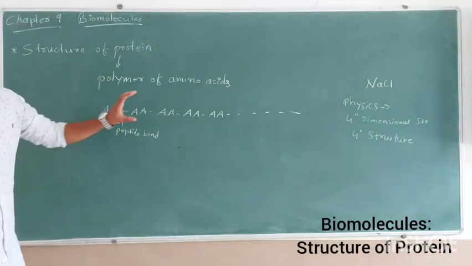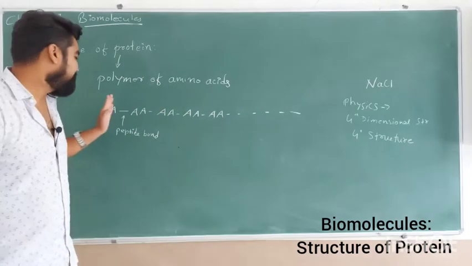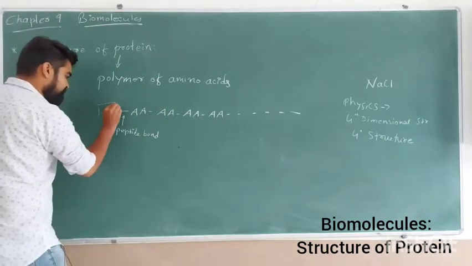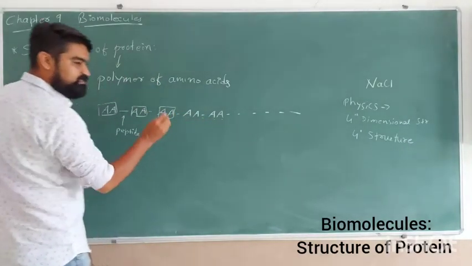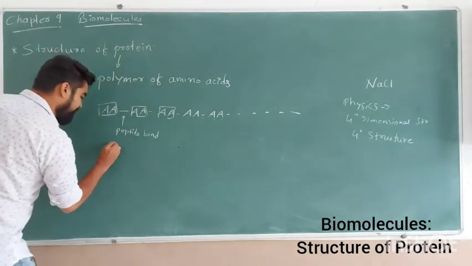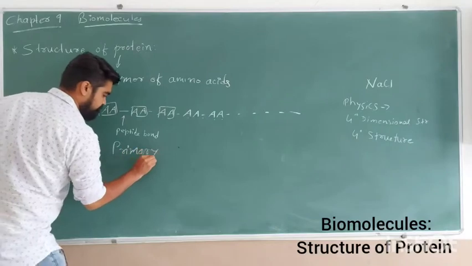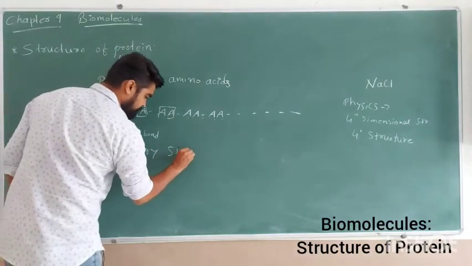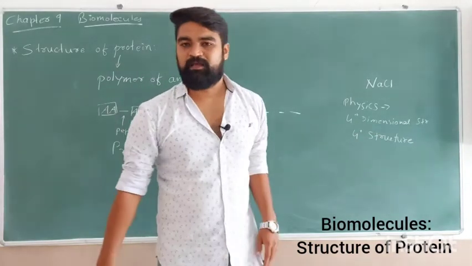Now this linear structure indicates the number of amino acids, which is the first amino acid, which is the second, which is the third, and so on. This linear structure of the protein molecule is called the primary structure.